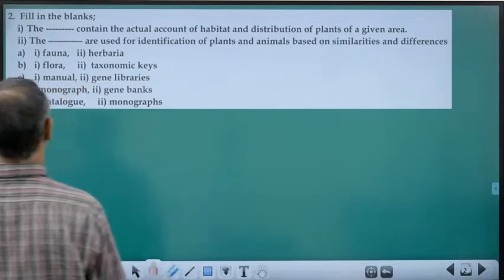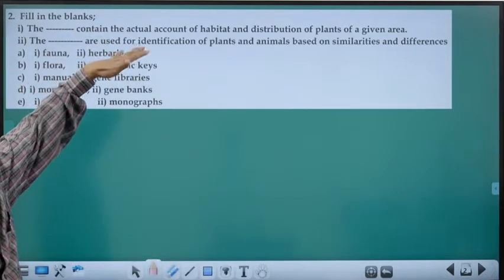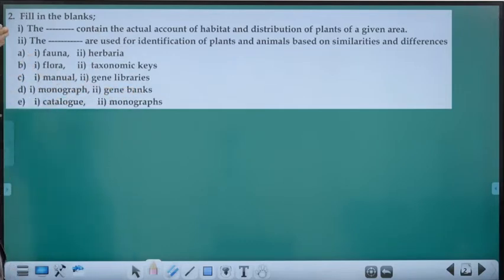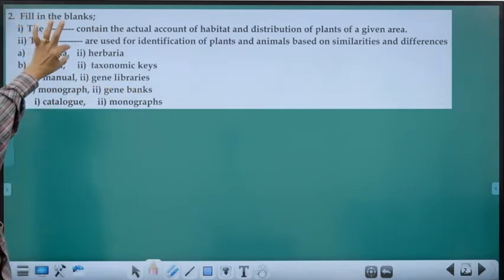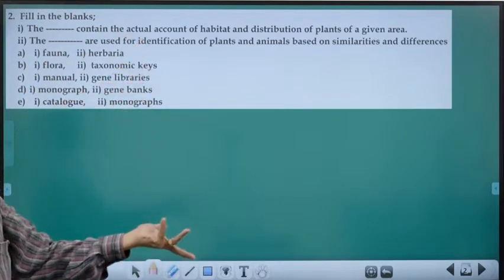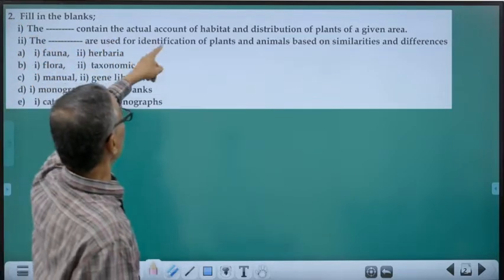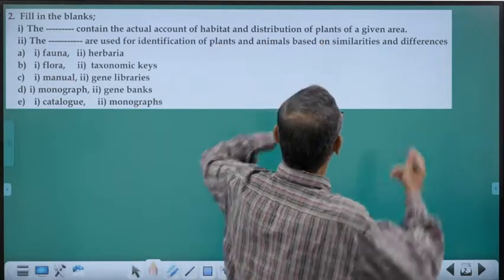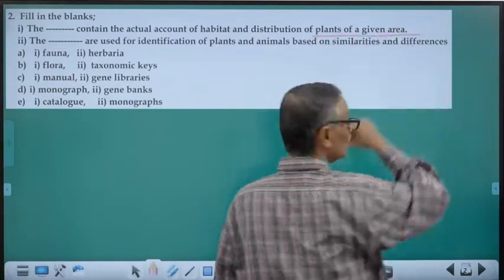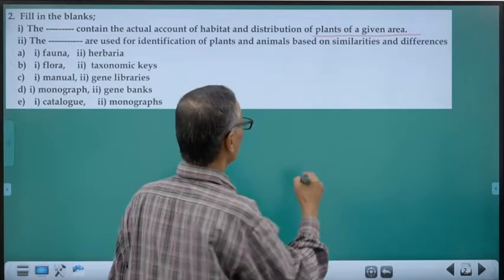Second one, fill in the blanks. See, the types of questions keep changing. Okay. There are two options. These first and second questions are fill in the blanks, but that itself is coming in different ways. So the variety of questions. The dash contain the actual account on habit and distribution of plants in an area. That is the clue. Plants in a given area is flora.